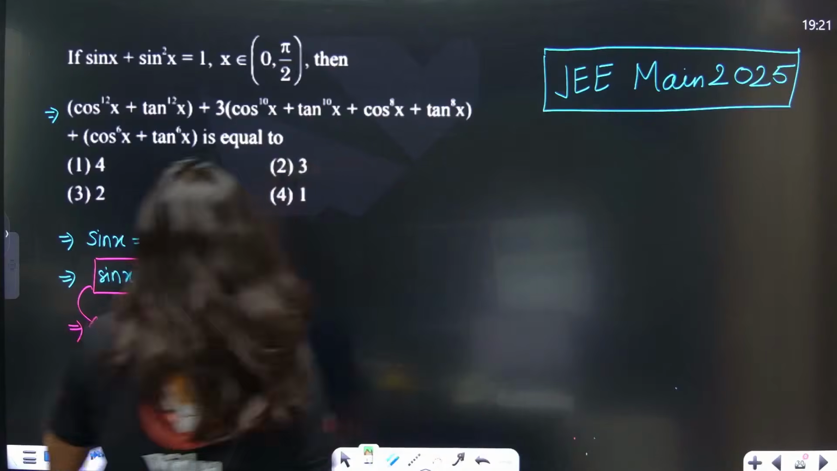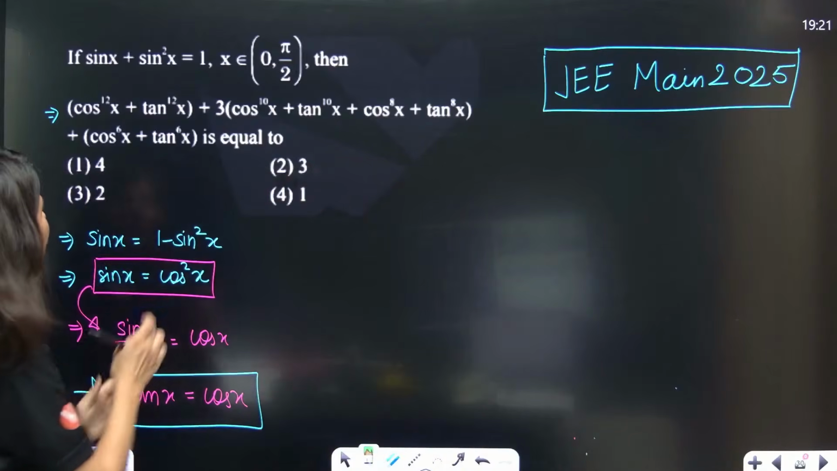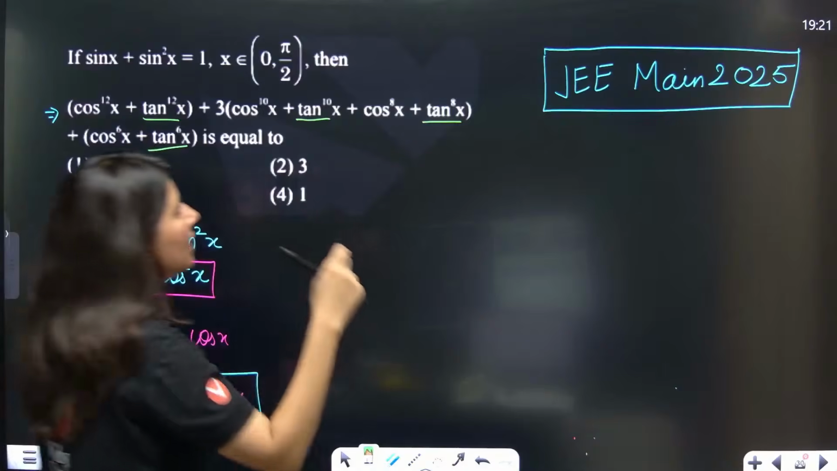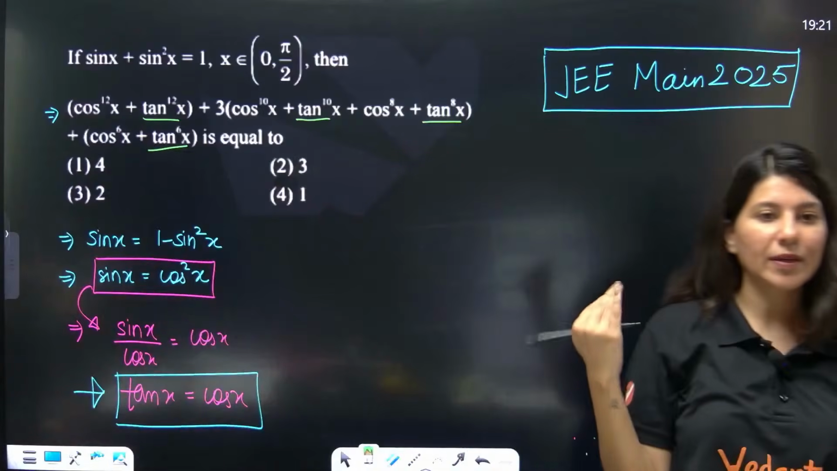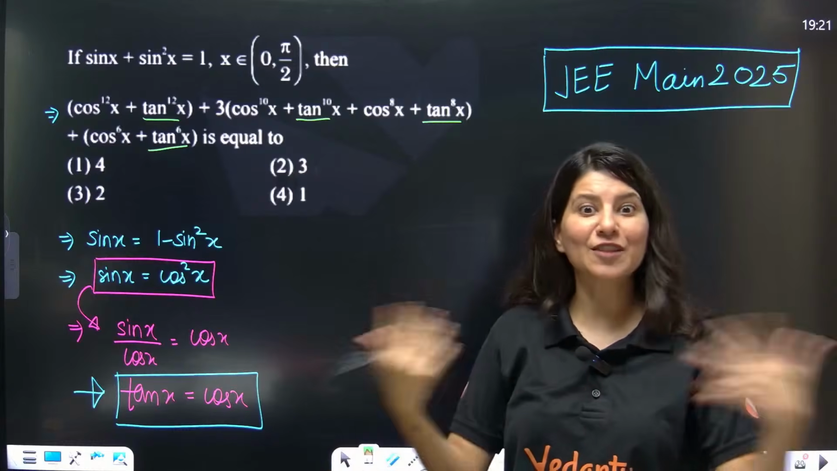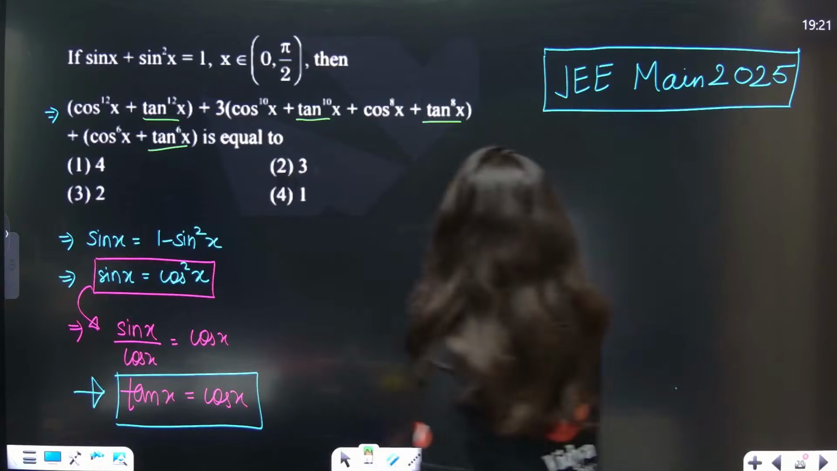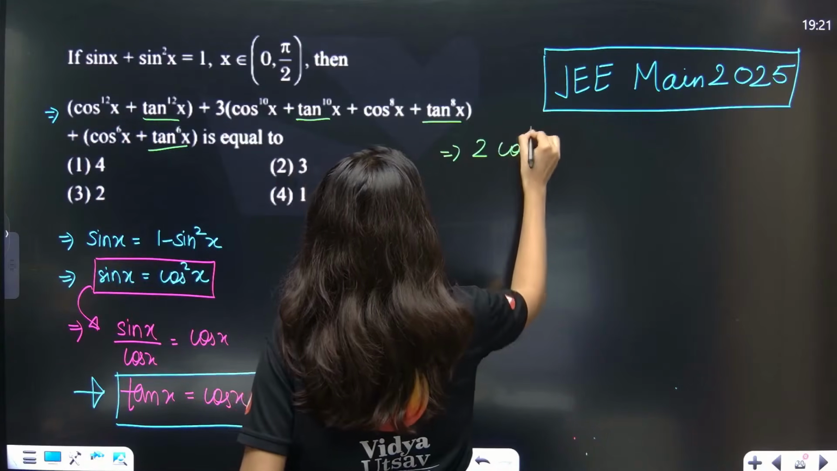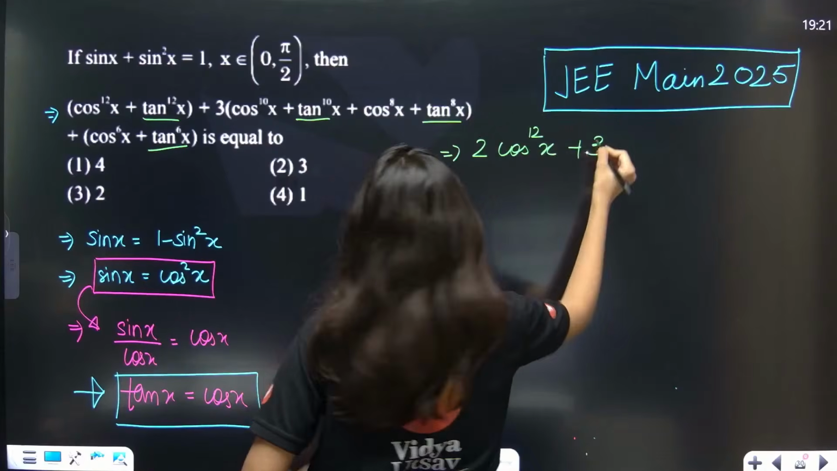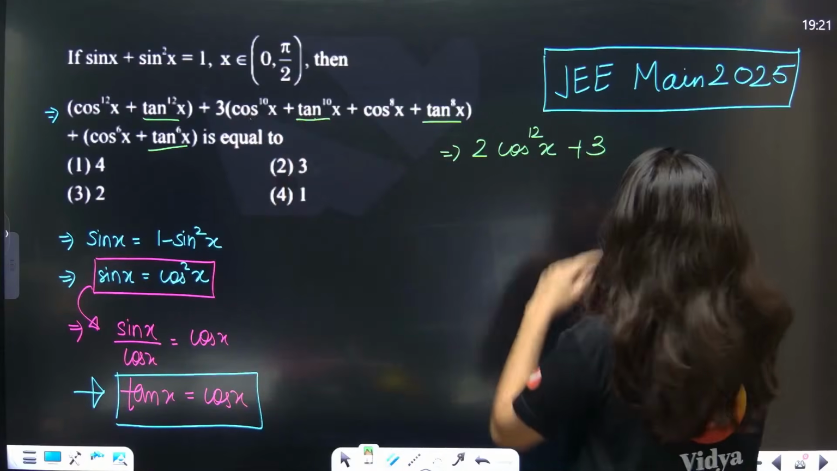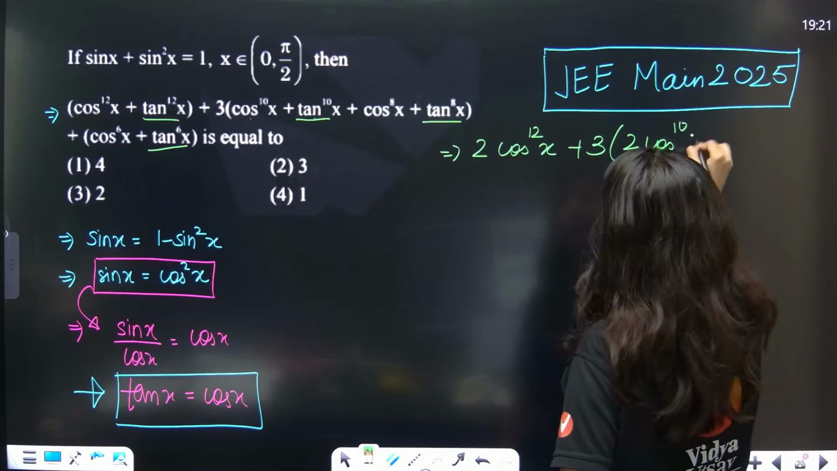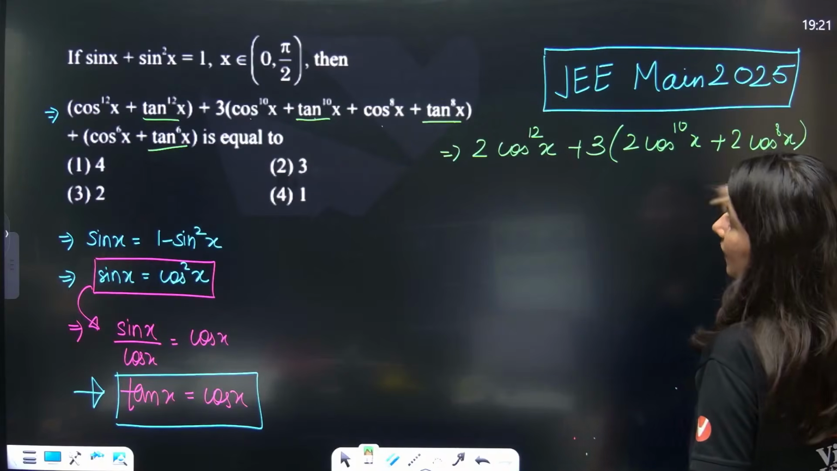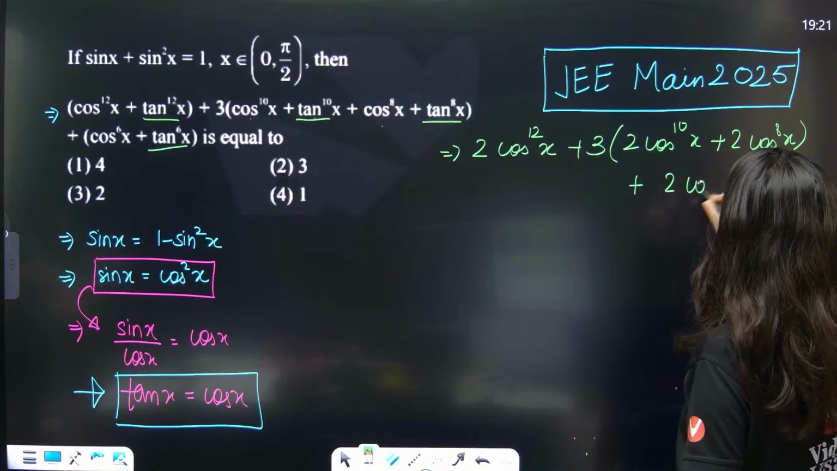So let's use it. First of all, if tan x and cos x are equal, then this tan x, this tan x, this tan x and this tan x, everything will get replaced and it will become cos x. Cos is cos, tan is also cos. Shall we do it? Okay. So can you see cos power 12 plus cos power 12, it will be 2 cos power 12, plus 3 times cos power 10, cos power 10, it is 2 cos power 10x. Then cos power 8, cos power 8, 2 cos power 8x. Plus cos power 6, cos power 6, 2 cos power 6x.